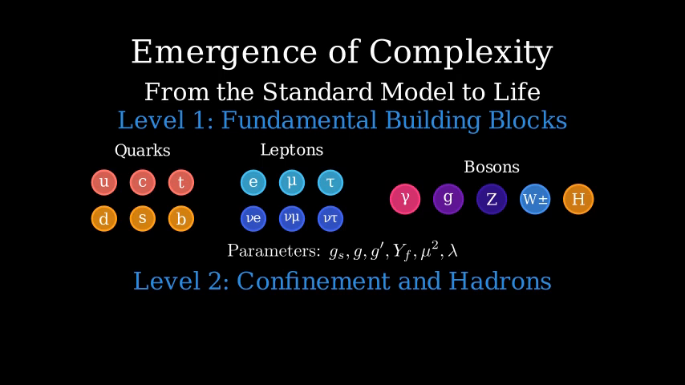Remarkably, about 99% of the mass of protons and neutrons doesn't come from the masses of the constituent quarks, but from the binding energy of QCD. This is our first example of emergence. The mass scale Lambda_QCD, approximately 200 MeV, emerges from the dynamics of the theory, not directly from the parameters.